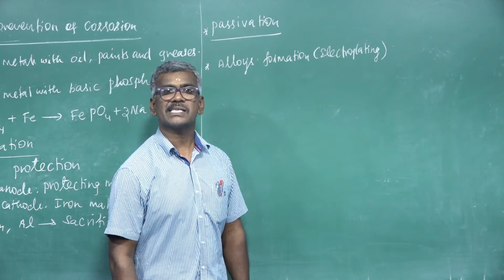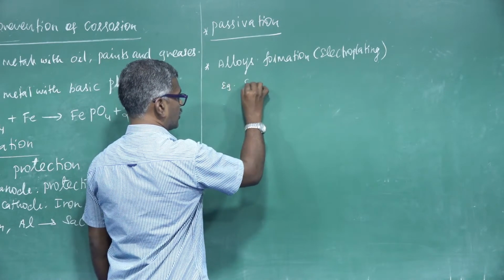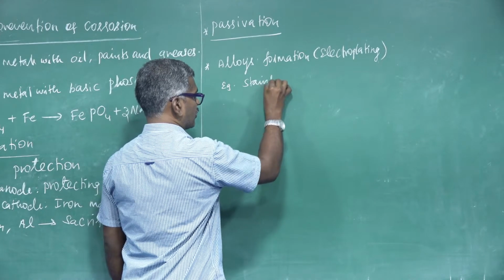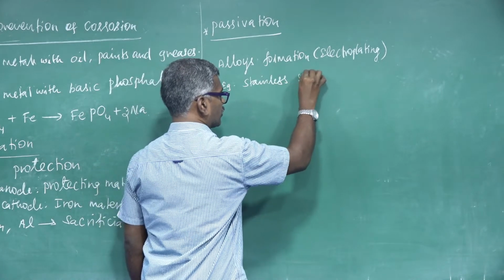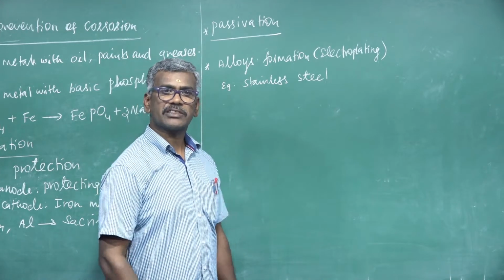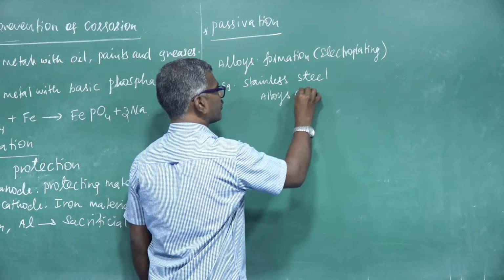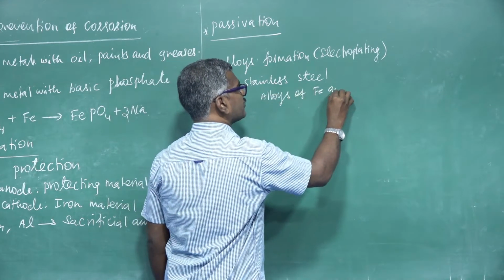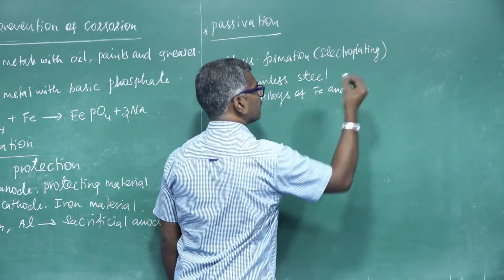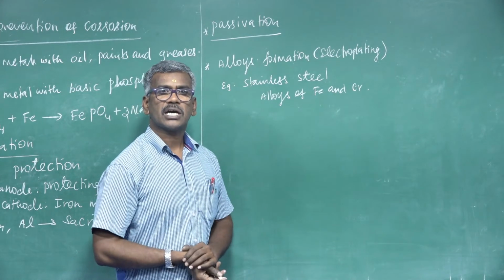Best example, stainless steel. Stainless steel is nothing but an alloy of iron and chromium. These are the methods to prevent the corrosion.